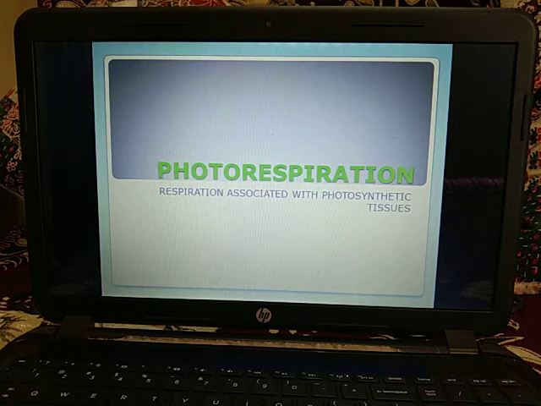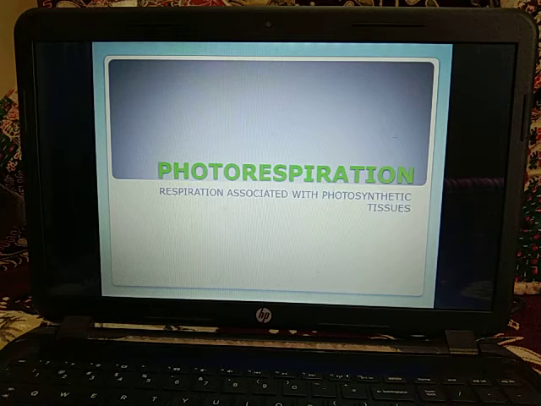There are a number of differences between the photorespiration and the dark or normal respiration. Photorespiration occurs only inside photosynthetic cells, whereas the normal respiration is found in all living cells. Photorespiration takes place only in presence of light, and normal respiration continues both in dark and light.